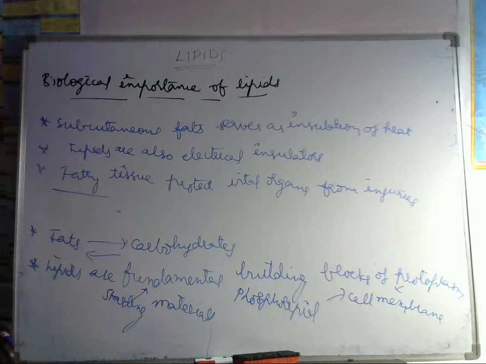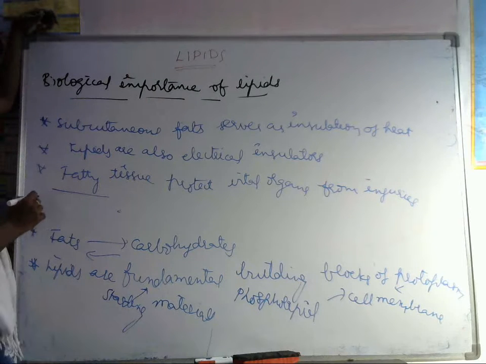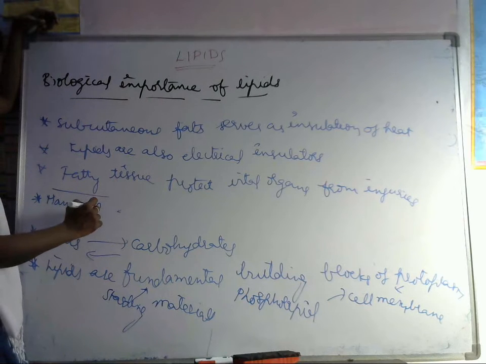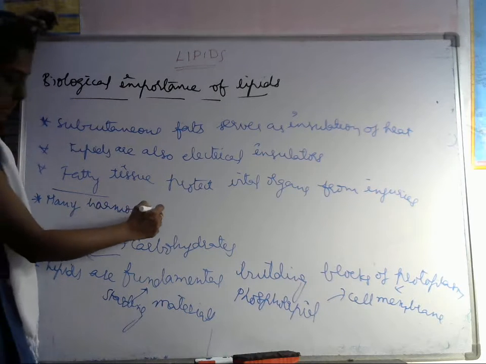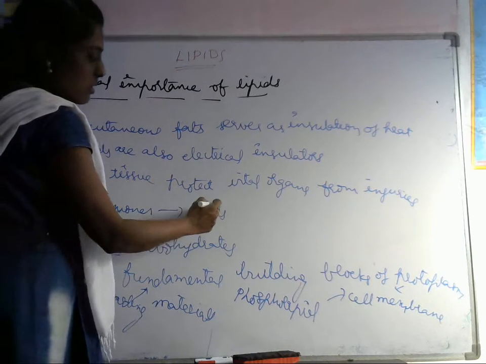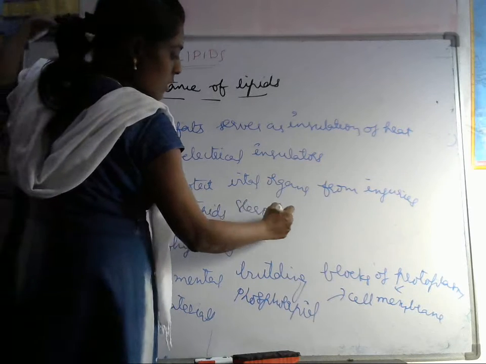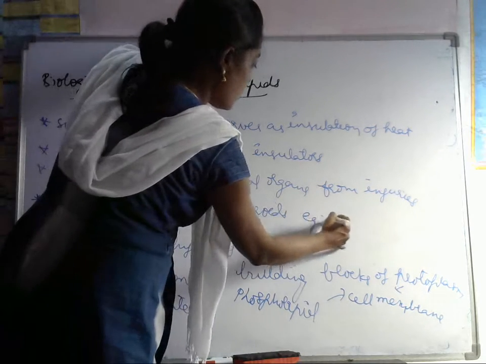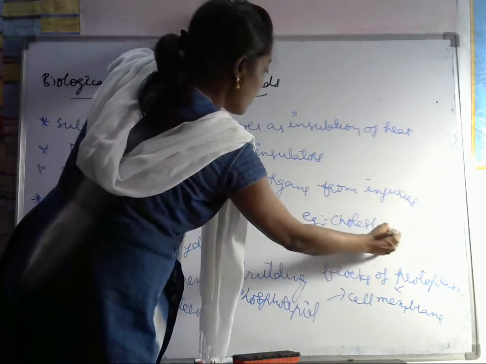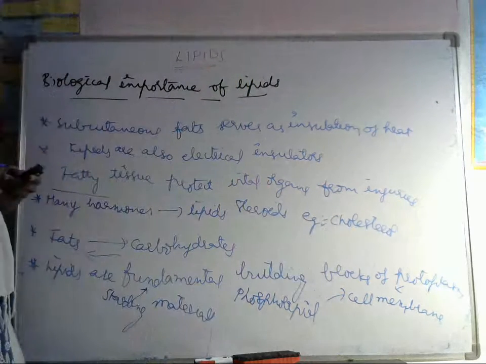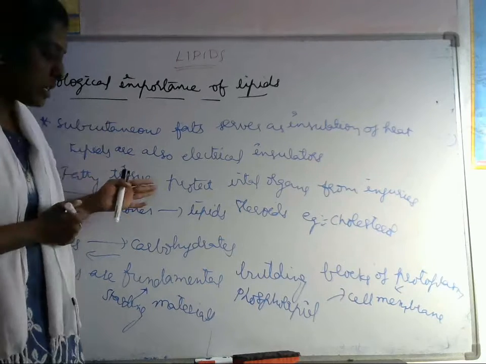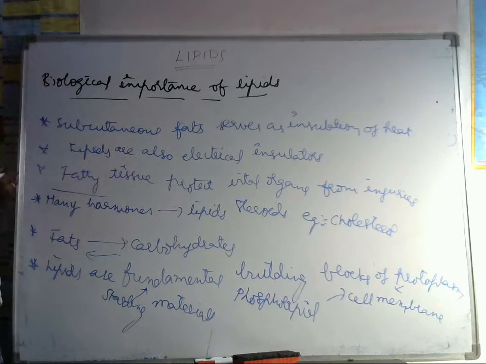Next, many hormones are lipids only. Example, steroids. If you take cholesterol as an example, it is a steroid actually, but it mainly belongs to the lipids.